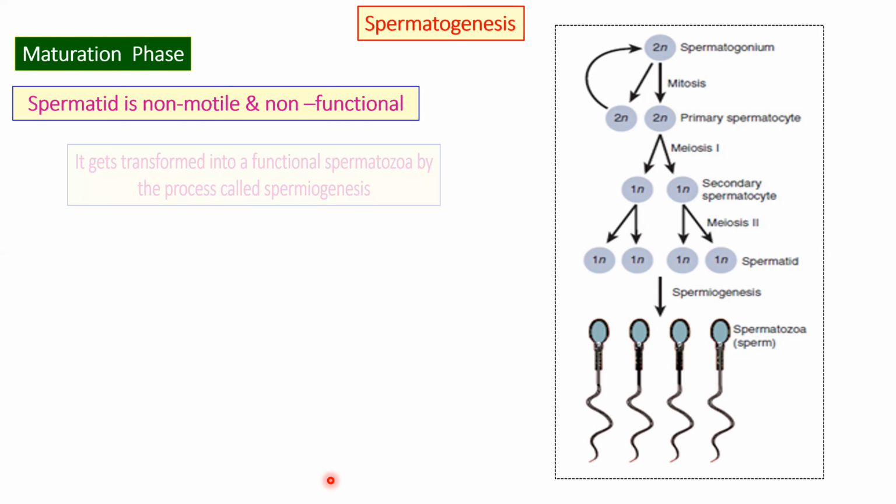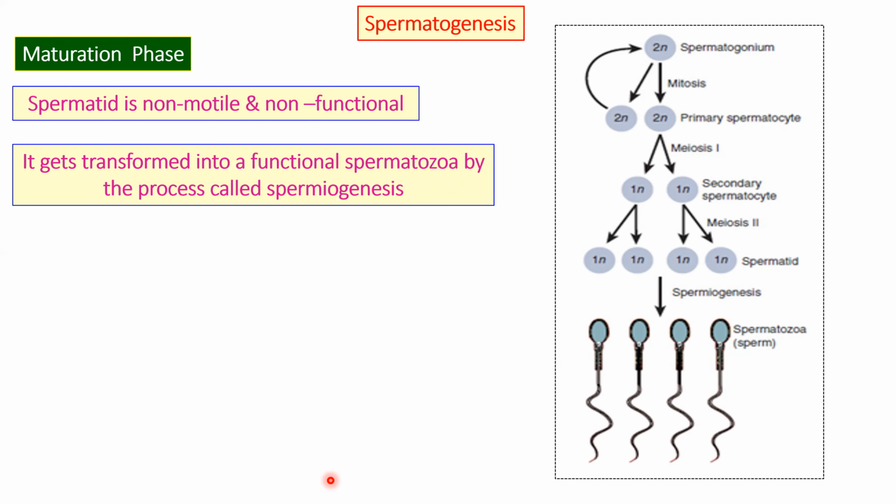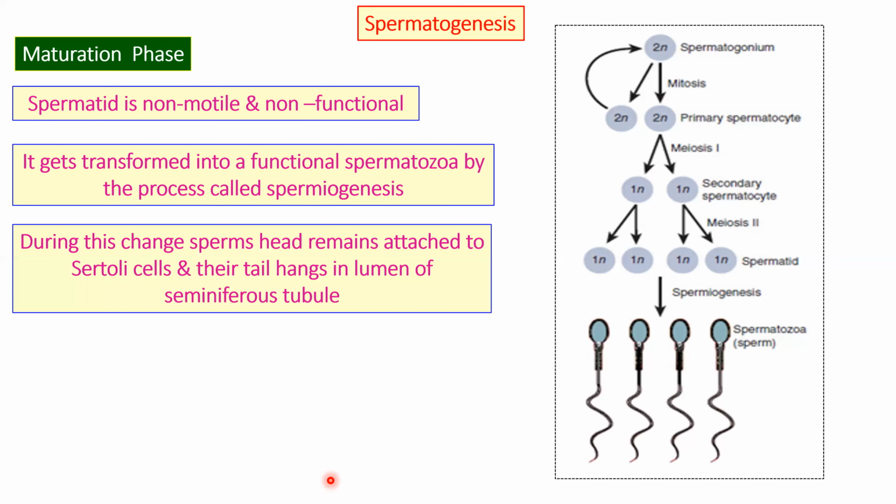So now the spermatids which are formed are non-motile and they are not functional. So they are transformed into spermatozoa by the process called spermiogenesis. Very, very important. We need to remember that spermatids are non-motile in nature. They are non-functional, so they have to become functional, right? When they become functional, they are called spermatozoa, and that process of formation of sperm from spermatid is called spermiogenesis. This is something which can be asked in your NEET exams.